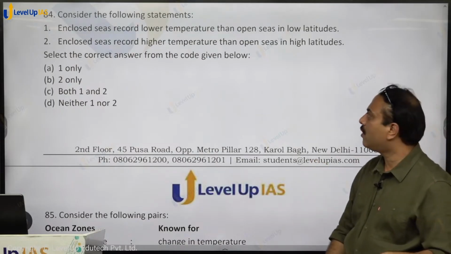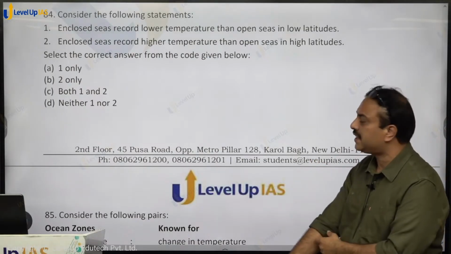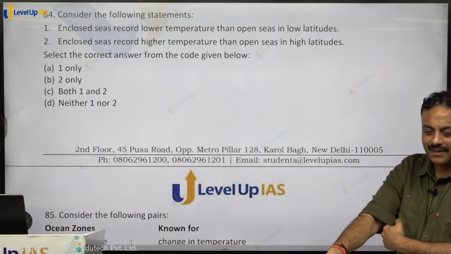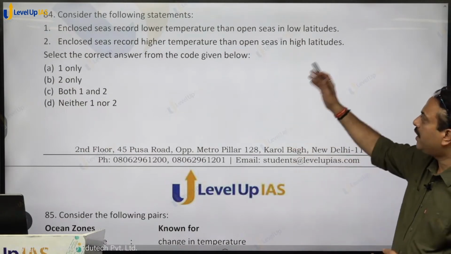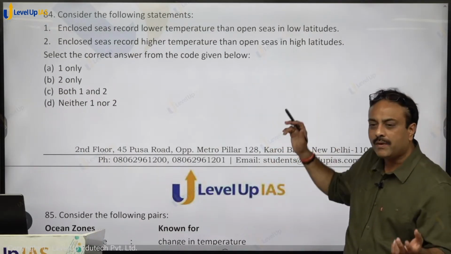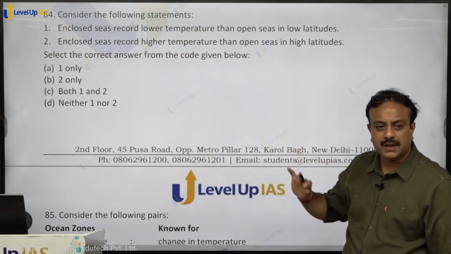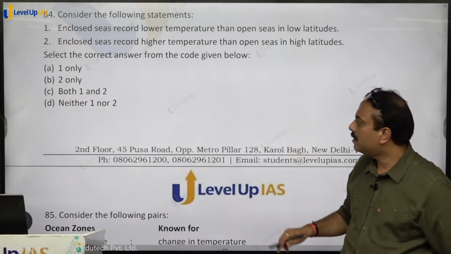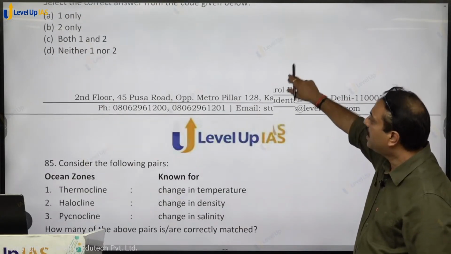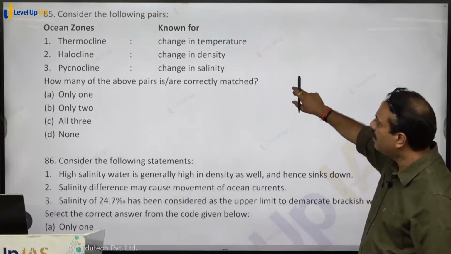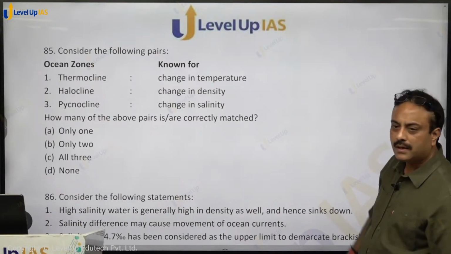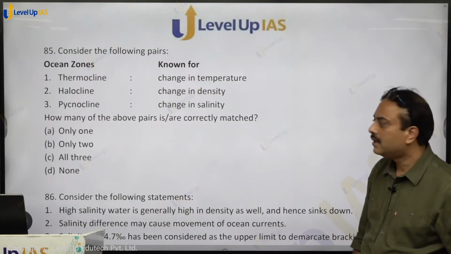Enclosed seas record lower temperature than open seas in low latitude. Enclosed sea in low latitude will be having higher temperature. Enclosed sea in higher latitude will be having lower temperature. So both the statements are written wrong. So neither one nor two. Option D, D for dog, shall be the right answer. Clear है ना? कोई doubt तो नहीं?